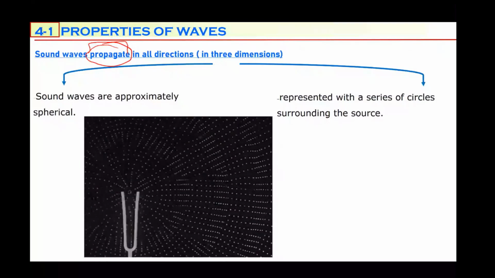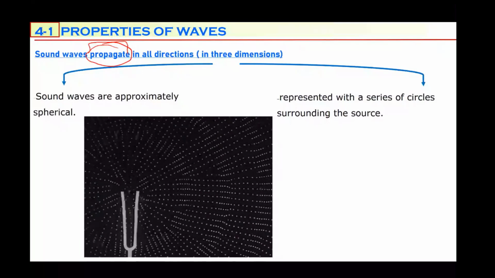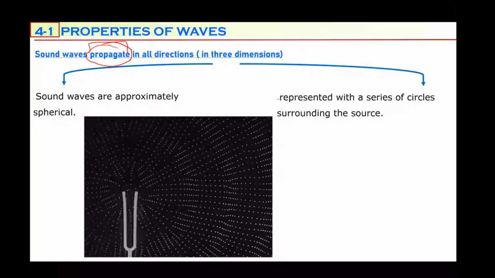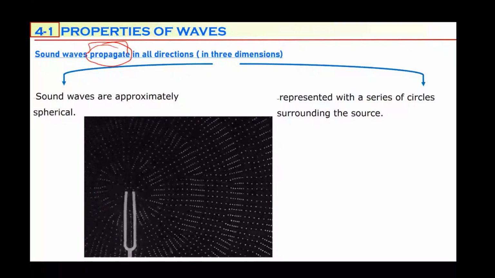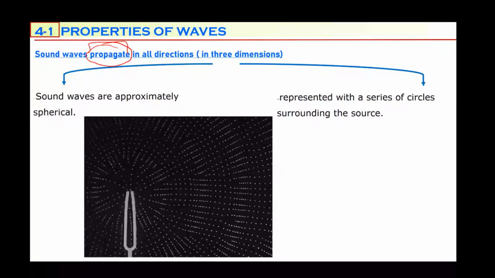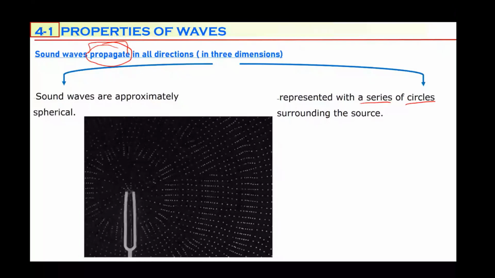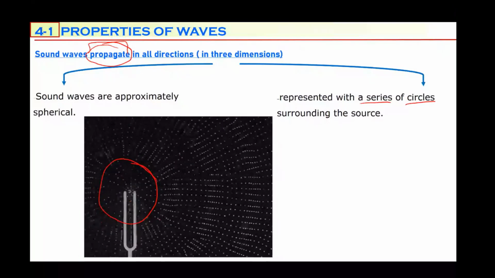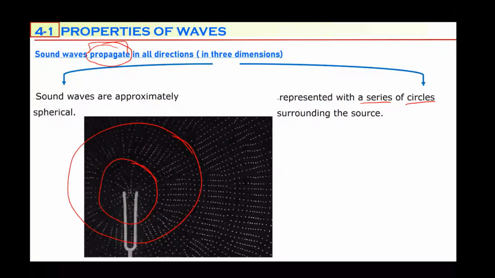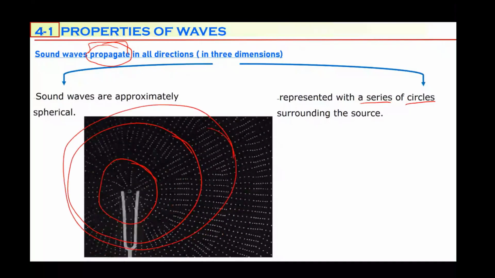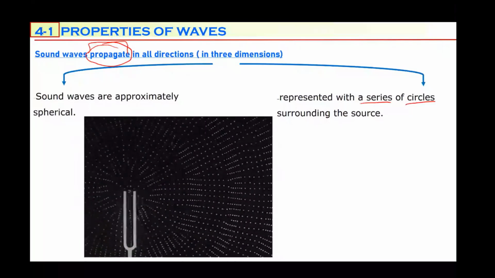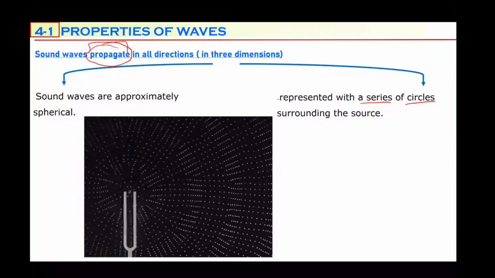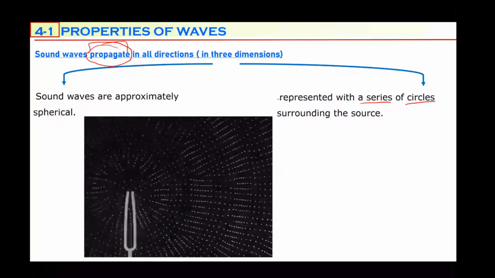Because it's impossible to draw a sphere on a two-dimensional surface, we are going to represent the sound as a series of circles surrounding the source like this. This is one compression. This is another compression. That is a third compression. So you are going to draw compressions around the source as circles.